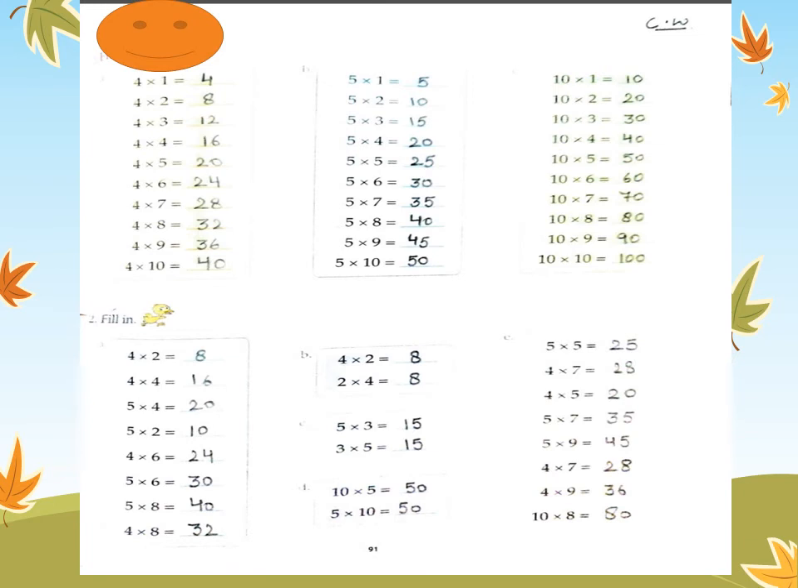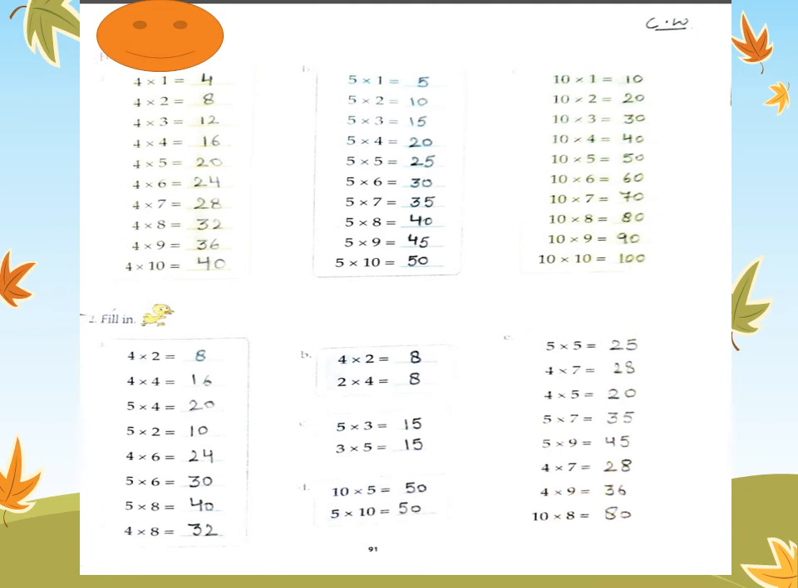Next we come to C part. 5 into 3 equals to 15. 3 into 5 is also equals to 15. So in both the cases the answer is same. Because if we are multiplying 5 3 times, we will get 15. If we will multiply 3 5 times, we will again get 15. So the answer is same.